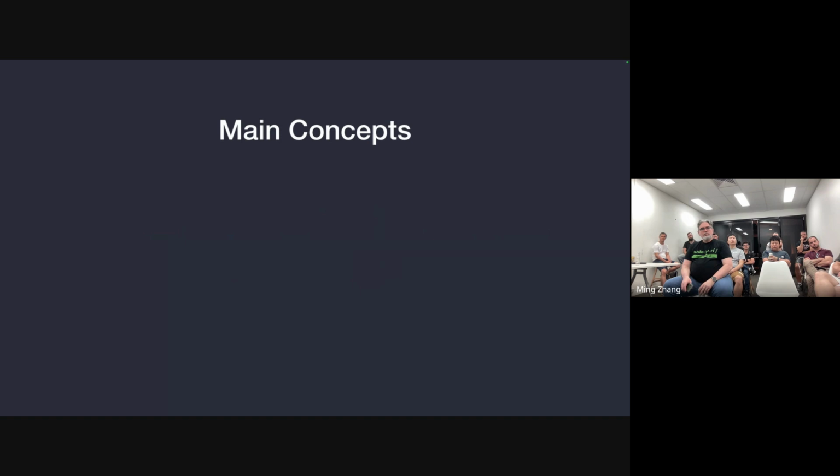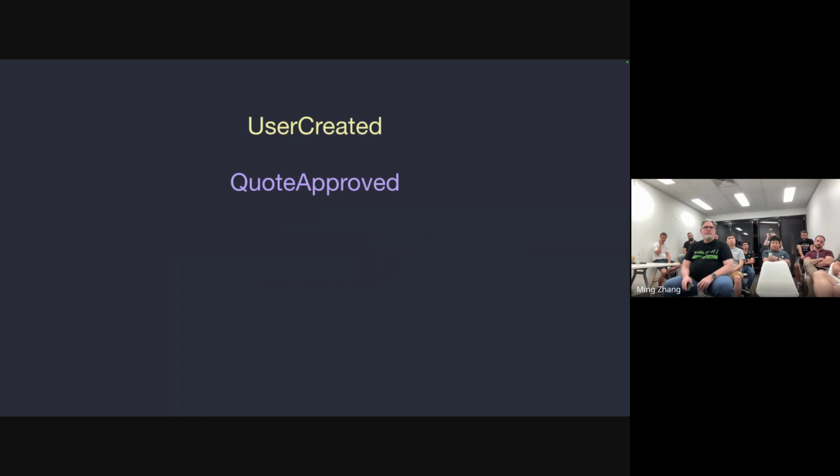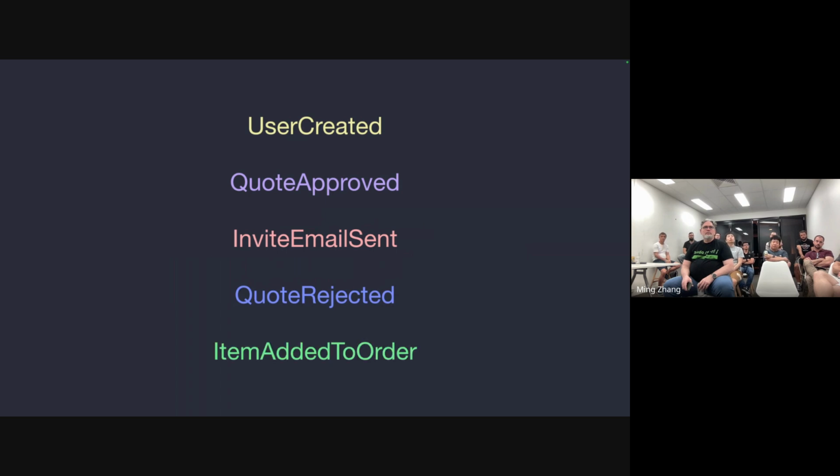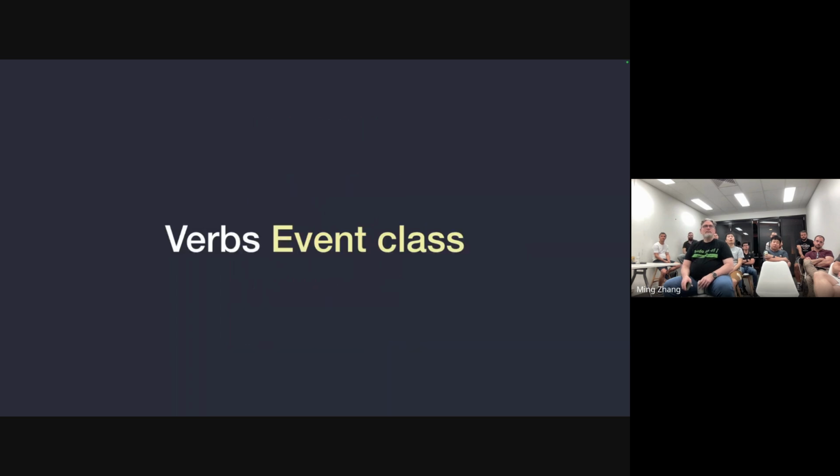Let's have a look at some of the main concepts in Verbs. We have events and states. Today we'll start with events. Events are the actions that your users or the system has taken in your application. Event names are typically described using verbs and are in the past tense. So some examples of event names would be user created, quote approved, invite email sent, quote rejected, item added to order, etc. So let's have a look at what a Verbs event class might look like.